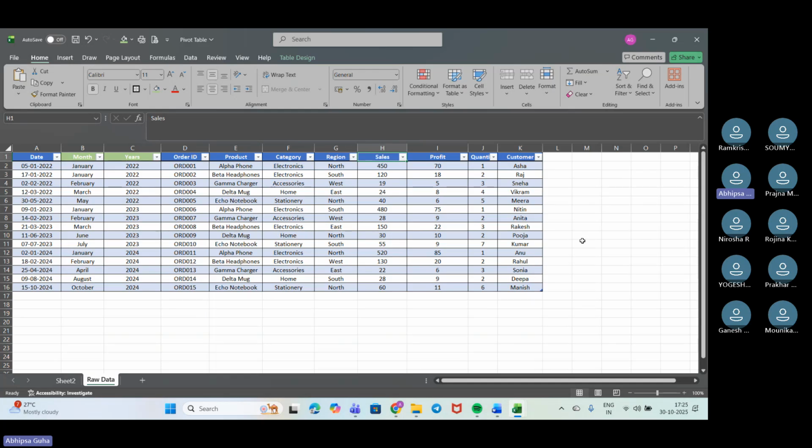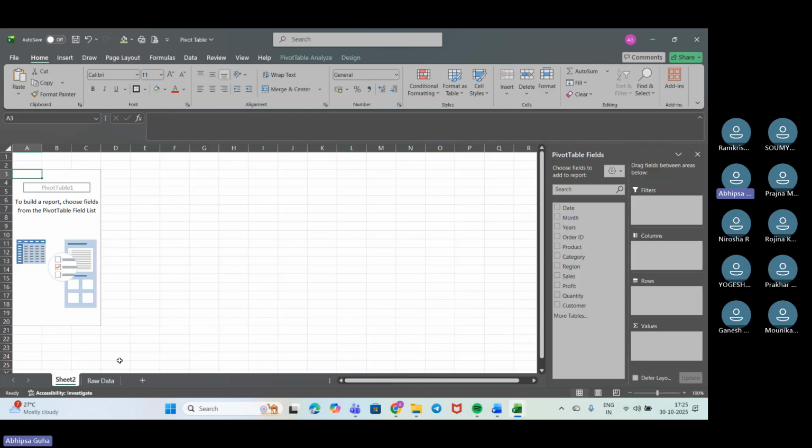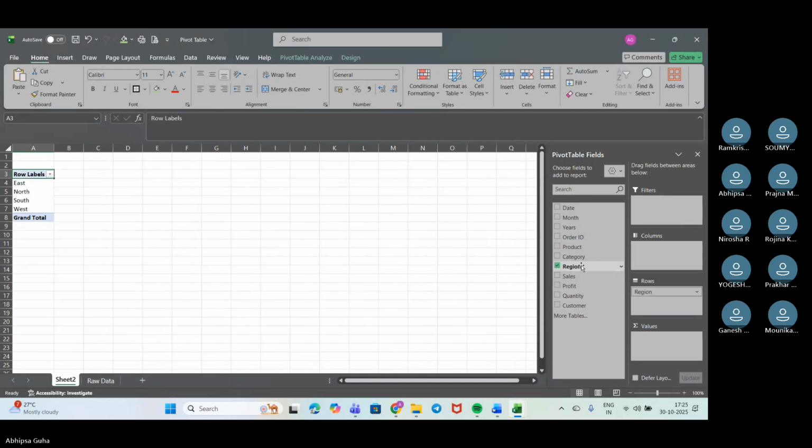So I'll drag it down in that form. Region, I'll put it in rows, and for the values, I'll be keeping the sales. So I have got this value.